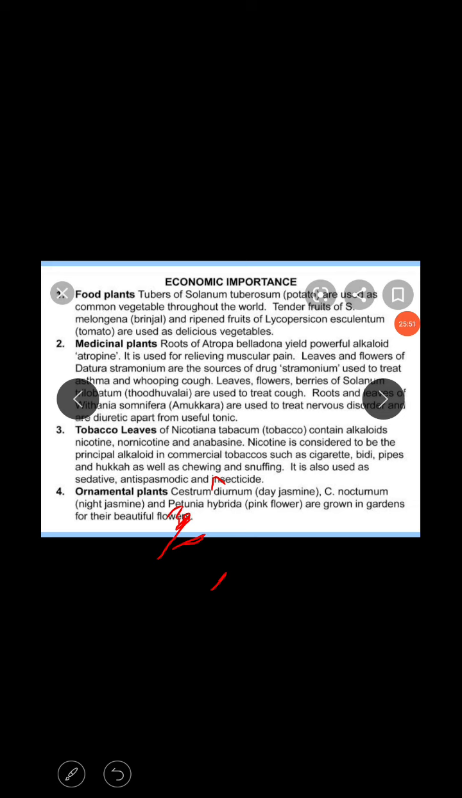Okay, these are all the general characters of the Apiaceae family: vegetative characters, floral characters, fruit and seeds. The seeds are endospermic with a small embryo. And this belongs to dicotyledons, which have two cotyledons.